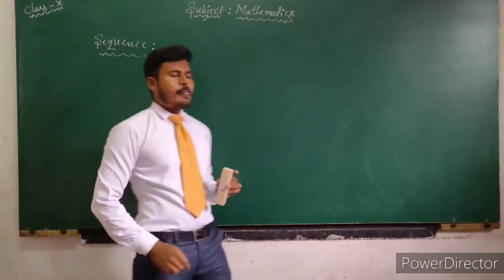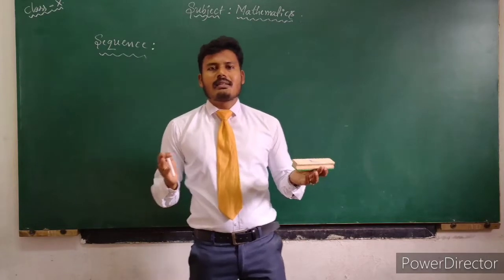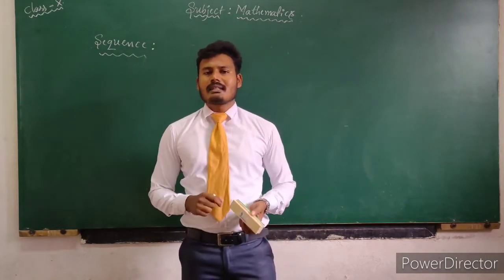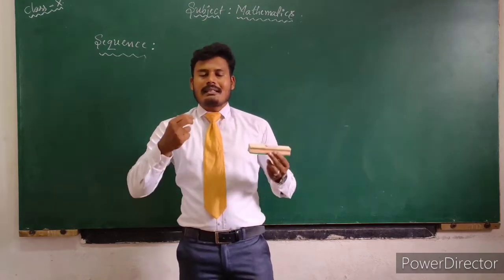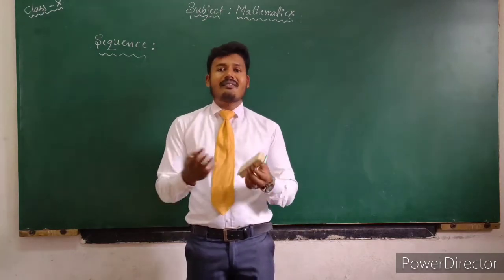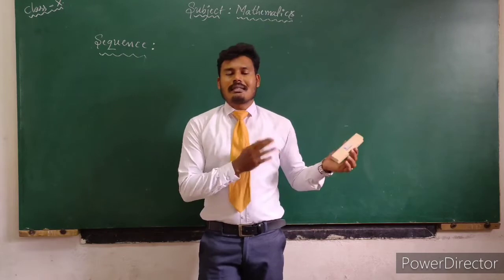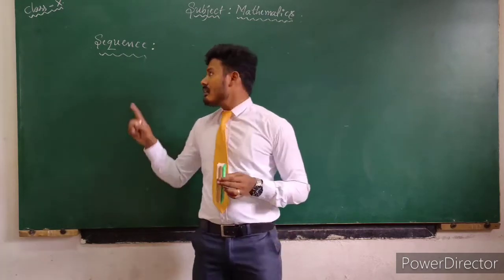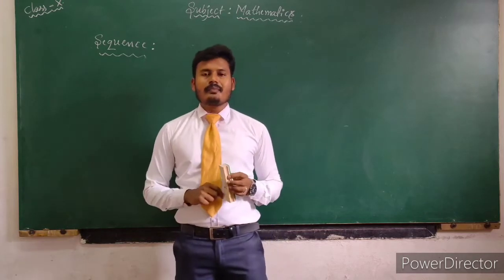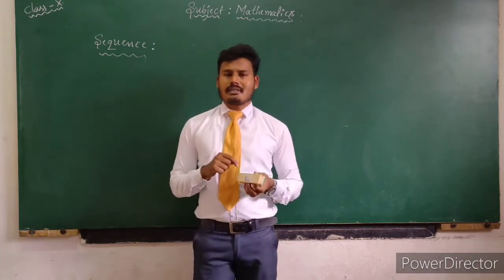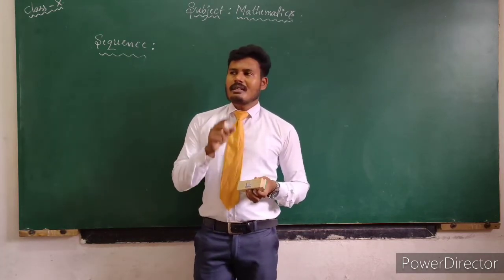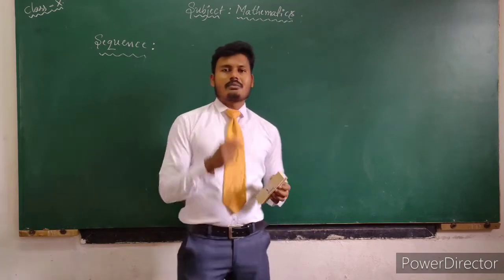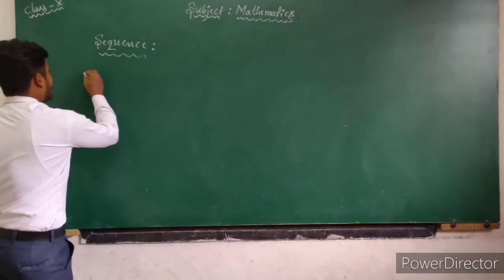Generally, sequence means it is very simple. A list of numbers is called a sequence, isn't it? So a set of numbers or a list of numbers is called a sequence. But it is not an exact definition for sequence. Then what is the exact definition for sequence? You just observe some examples for sequence.